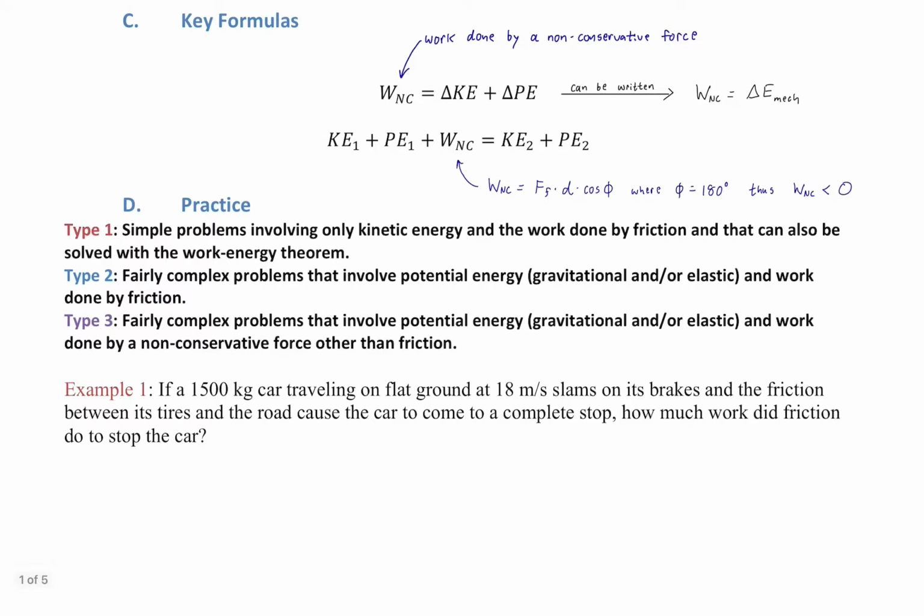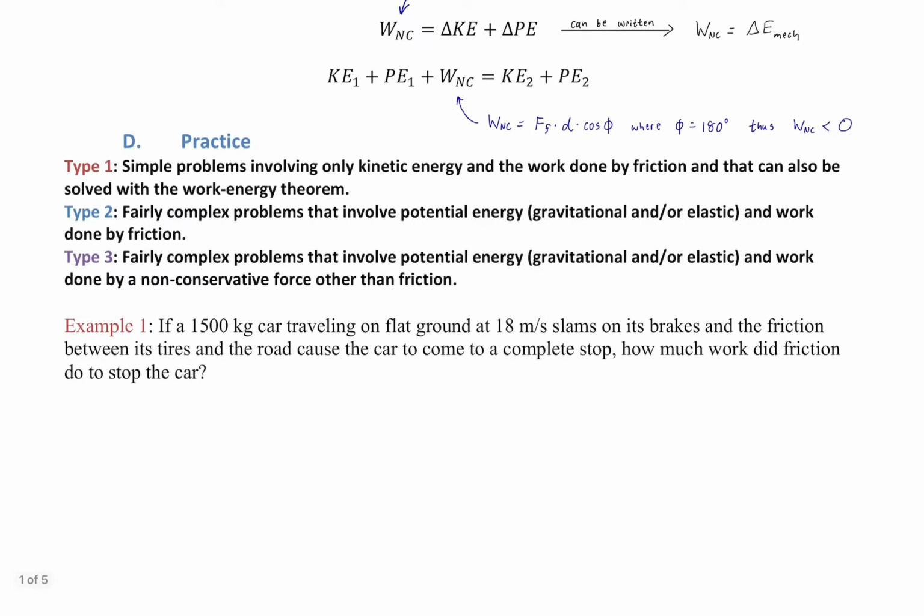Let's do some examples. All right? So type 1, simple problems involving only kinetic energy and the work done by friction, and that can also be solved with the work energy theorem. All right? Type 2, fairly complex problems that involve potential energy, gravitational and or elastic, and work done by friction.